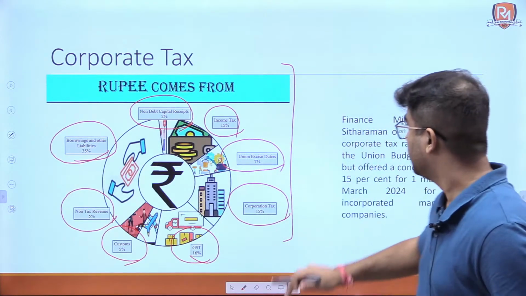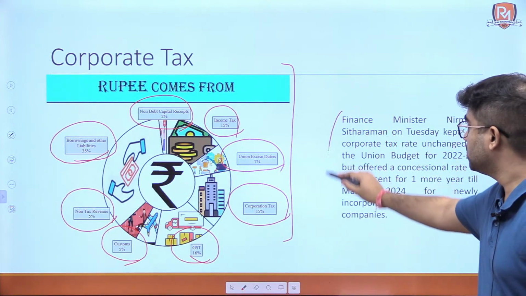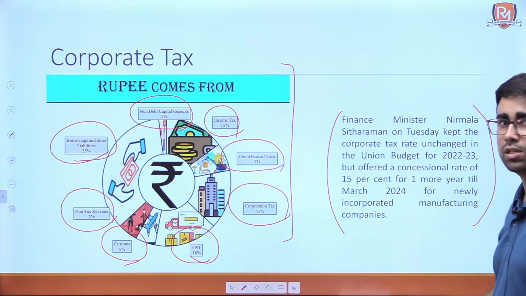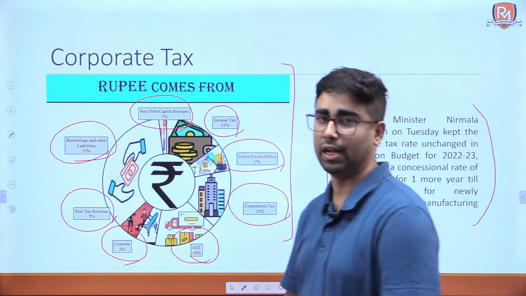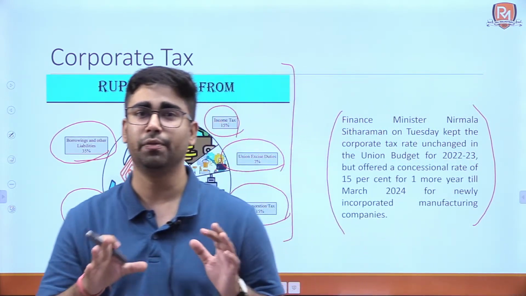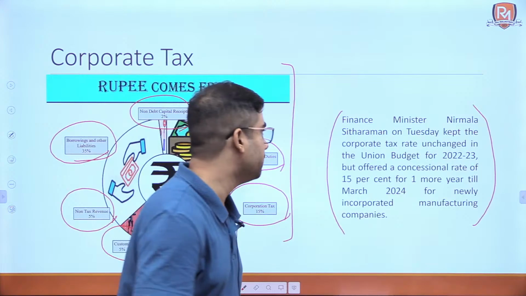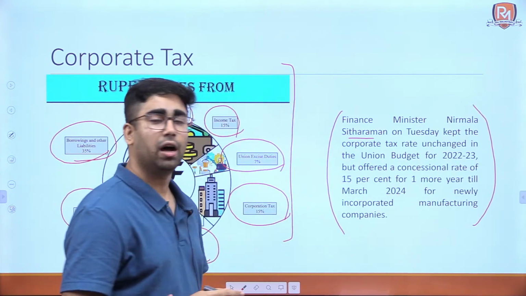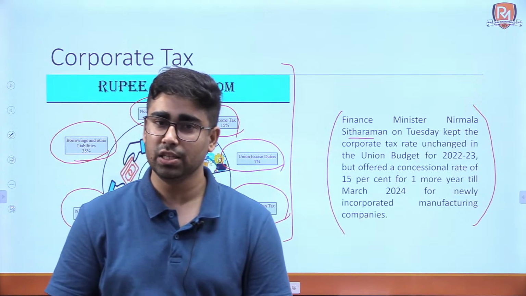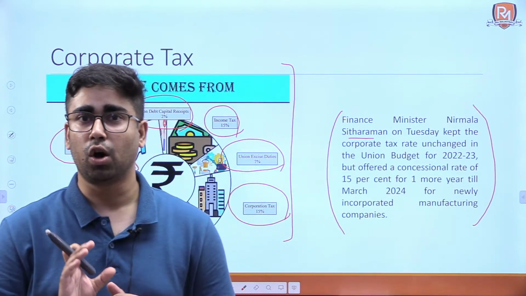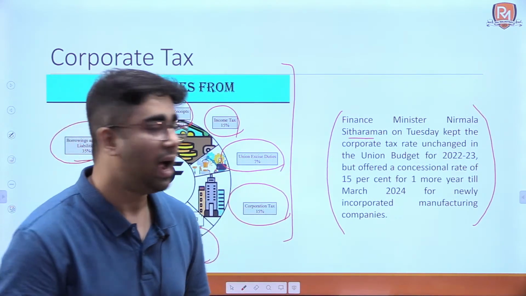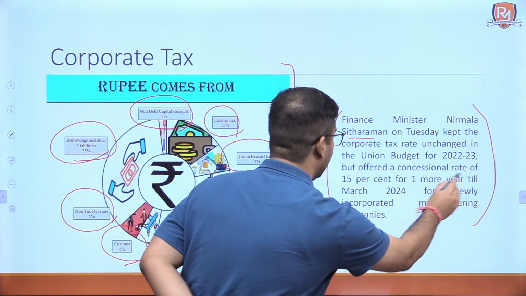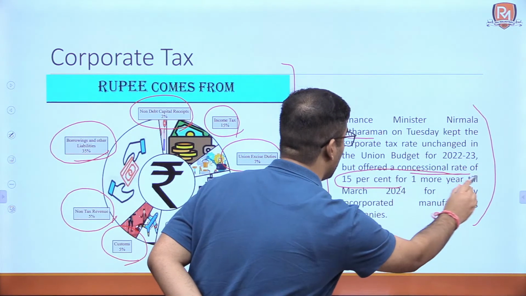Okay. Now there is news related to corporate tax from this budget also. We also need to see that, because if we are covering corporate tax, then we should be covering it in a comprehensive manner. So Finance Minister Nirmala Sitharaman ji on Tuesday kept the corporate tax rate unchanged in this budget and offered a concessional rate of 15% for 1 more year.